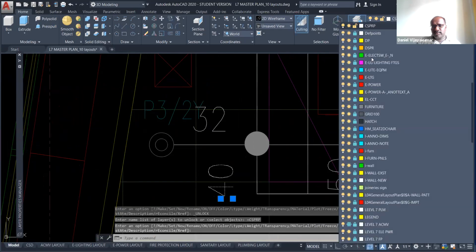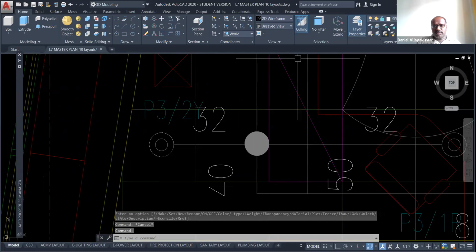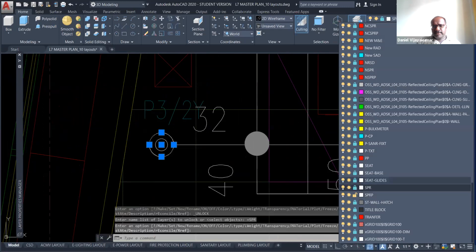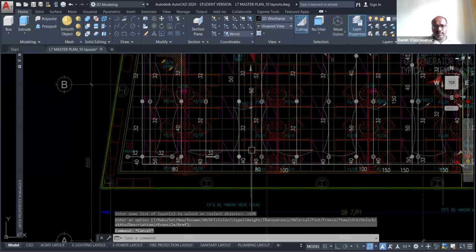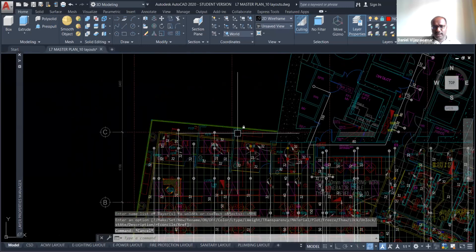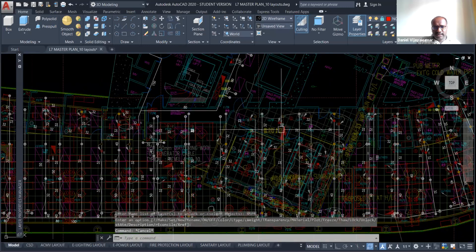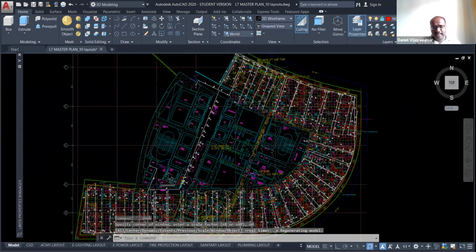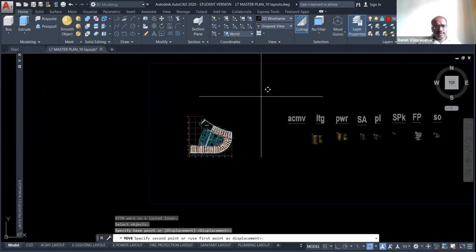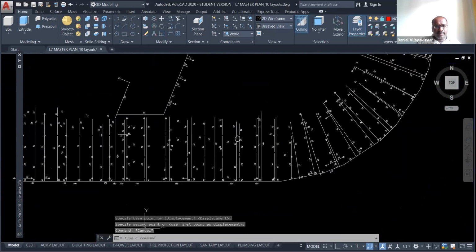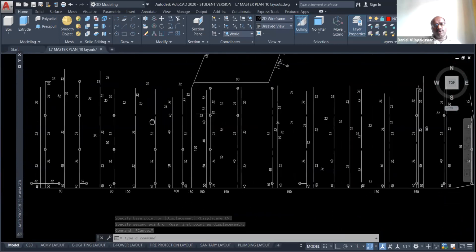Unlock. Then I'm going to select another one. Unlock. So you can make sure whether you unlock every sprinkler service. Then after, just use the move command to move out. Then all the sprinkler points you move out.